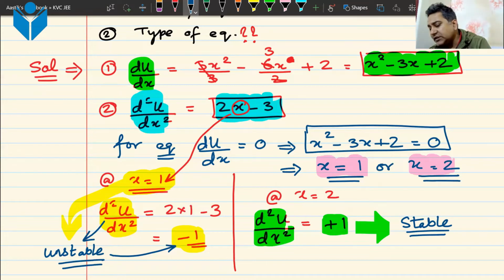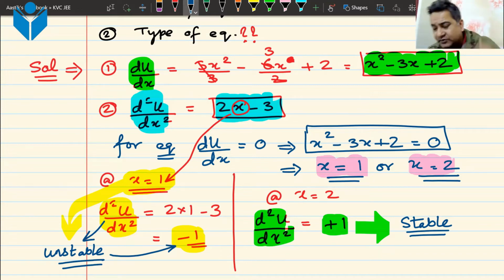What we have learned from this question, and yes, at x equals 2, the stability is maximum. It is evident that it is stable equilibrium. This is the condition of stable equilibrium and it's x equal to 2. That is the answer that we have got. That is not the result that we have achieved. We have not learned that x equal to 2 it is stable and x equal to 1 it is unstable. That was a part of the question that you were supposed to solve. The question is, what have we learned from this question? X is equal to 2 is a point of stable equilibrium. That is the answer for this question.